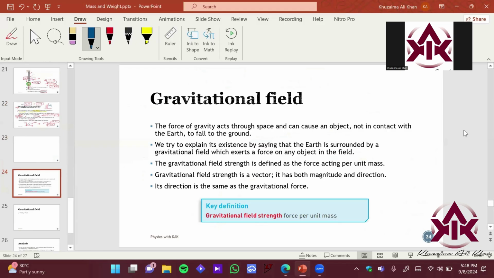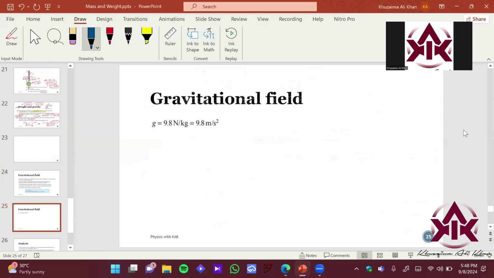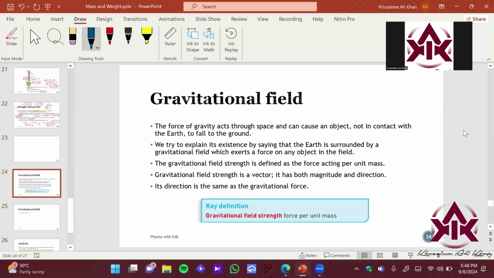ठीक है, सो ग्रेविटेशनल फील्ड हम देख लेते हैं कि what is this, right? So again, as we have discussed before, कि we have mother earth, right? This is our mother earth over here, this is the center of earth, ठीक है. So under this region we have gravity, right? It is pulling everything in this region, ठीक है. So this is basically gravity, right?